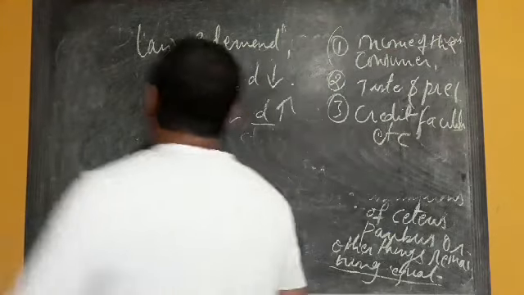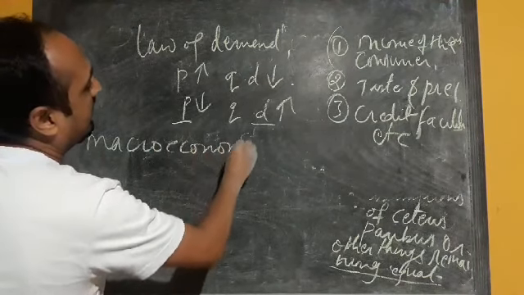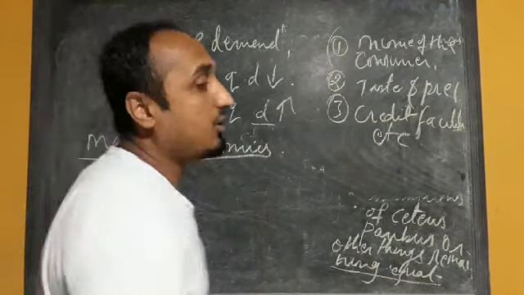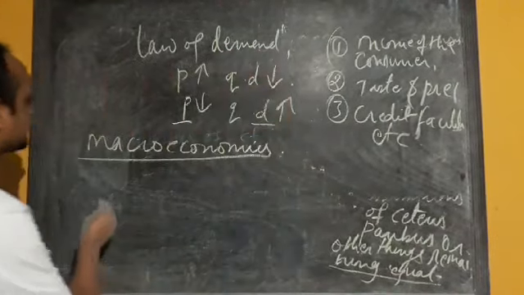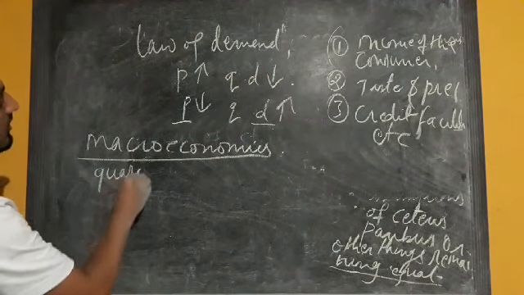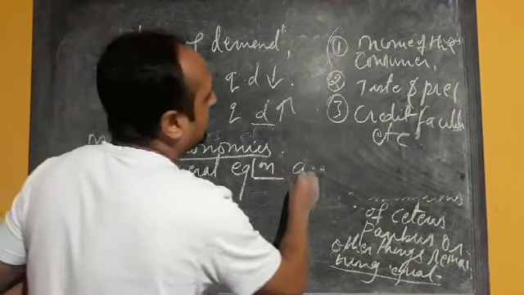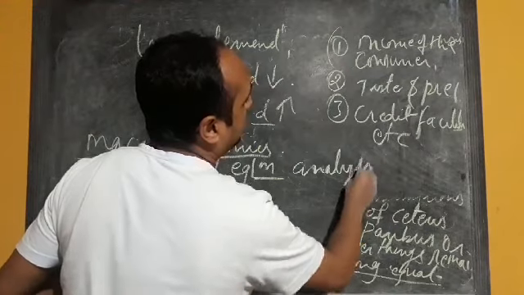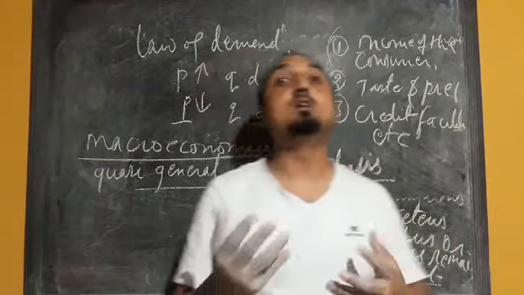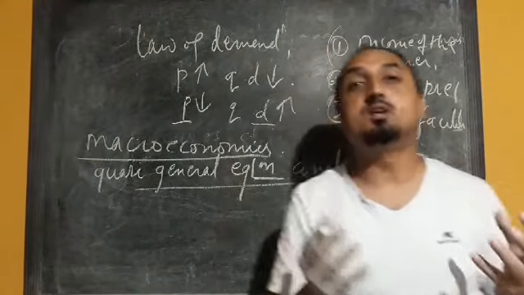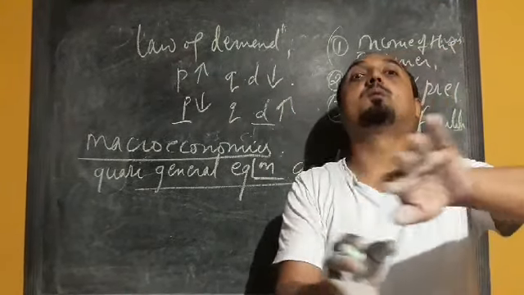Whereas in macroeconomics, what technique are we using? We are using quasi-general equilibrium analysis. What is that? It is the mutual dependence of the variables. While defining the law of demand, we kept some factors constant.